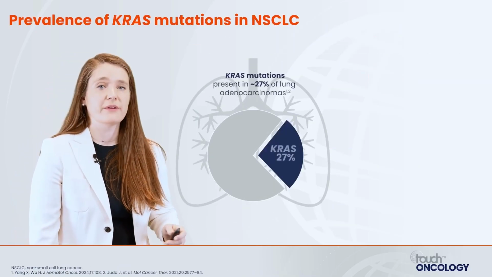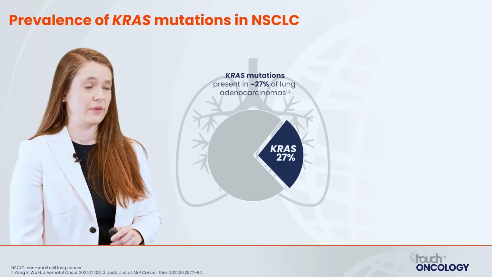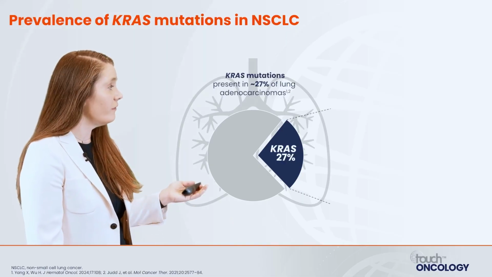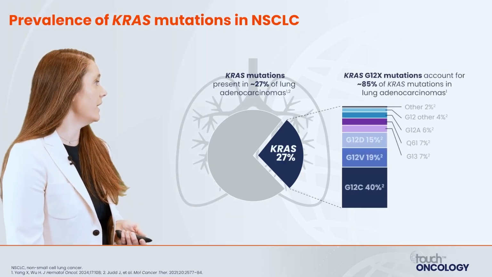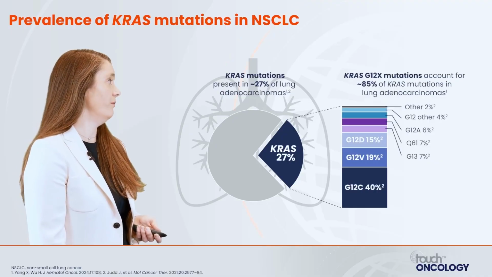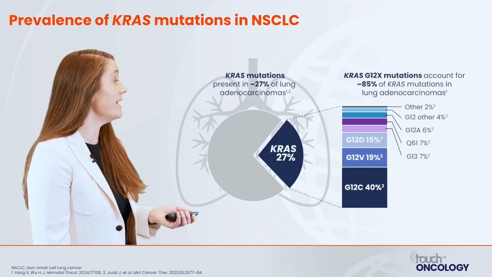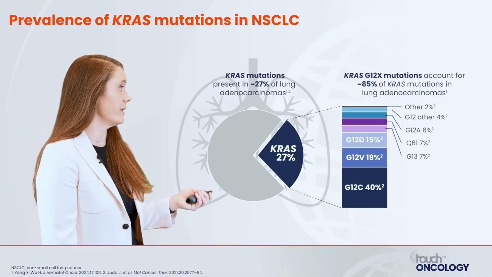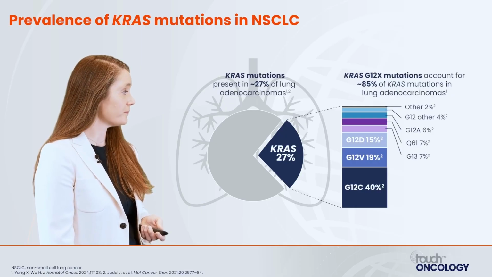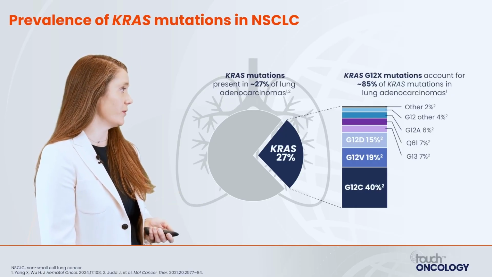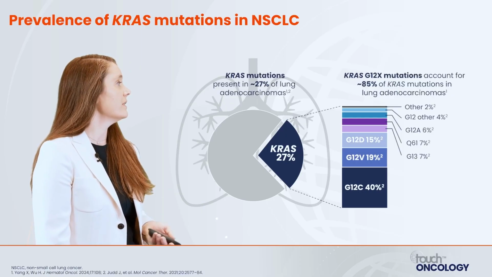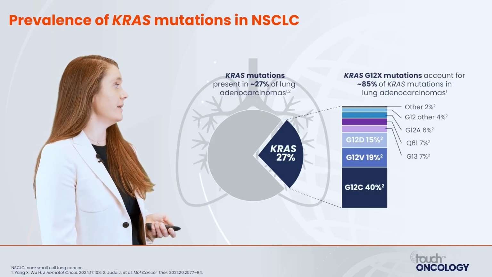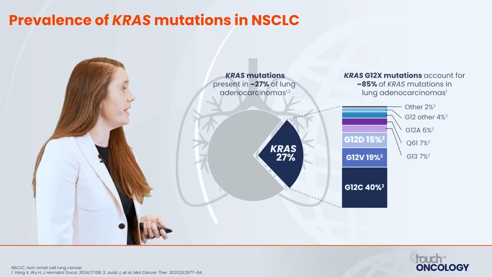What are the specific KRAS mutations that we see in lung adenocarcinoma? Of those 27%, you'll see KRAS G12 mutations account for almost 85% of KRAS mutations in lung adenocarcinoma. KRAS G12C is the most common at 40%. This is followed by G12V at 19% and G12D at 15%.